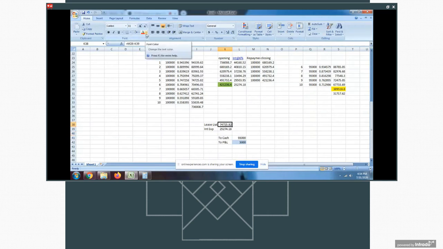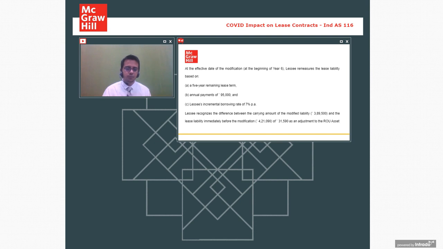Let me mark it with light green. Don't reduce this by 95,000, the amendment reduced amount. Reduce it by the original 1 lakh rupees only. So after you reduce it from 1 lakh, it is 74,725, and whatever benefit received should be credited to your P&L. Okay, this is what the requirement of this standard is.